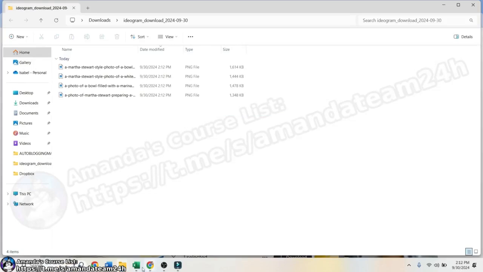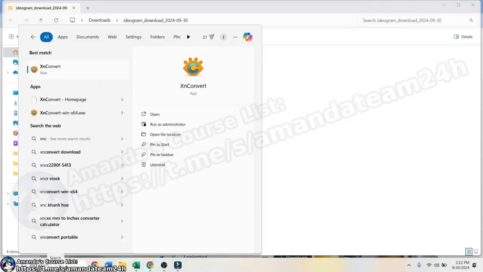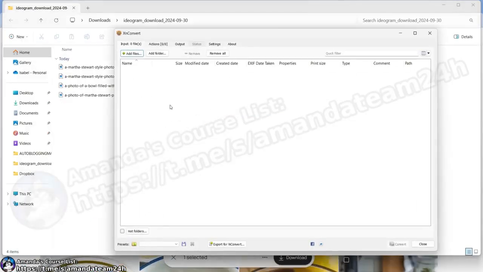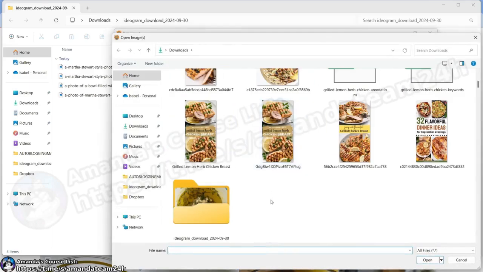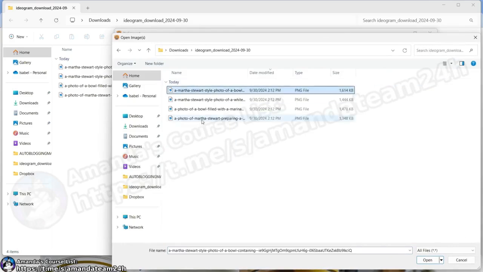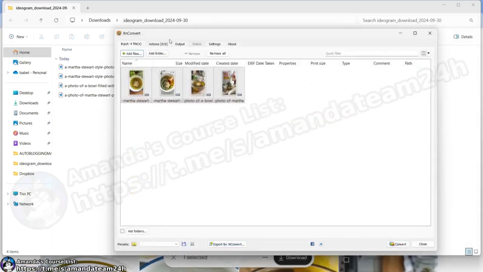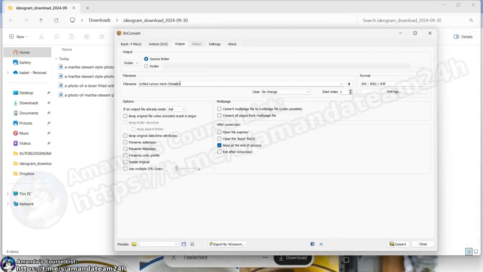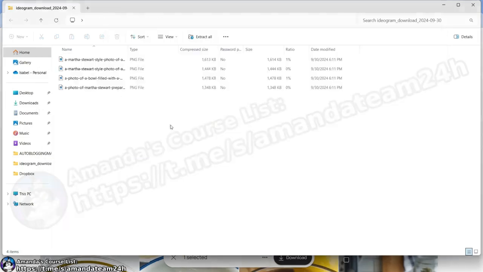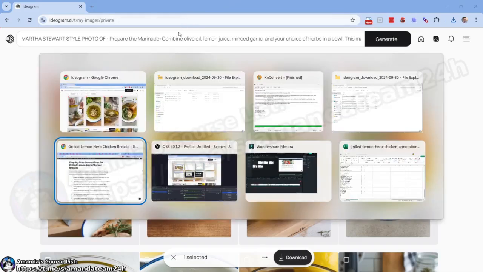And then we're going to open XnConvert. And I love doing this method of downloading all of them because I don't get confused, right? I can just say, okay, here it is. Here's everything. Boom, right there, 4 of them. And then for output, what we will want to do is maybe say marinade on the back is this with the number. There we go. We have all 4 of them. This is not hard to do.